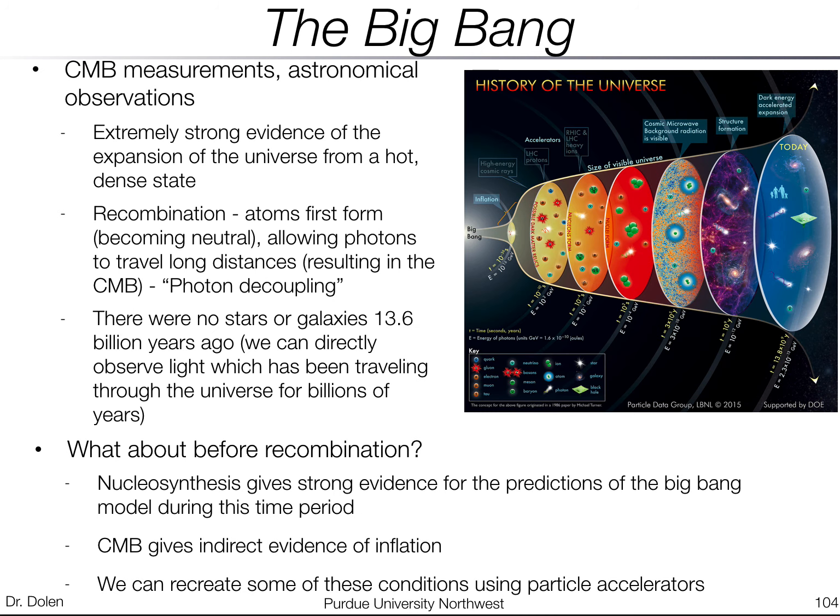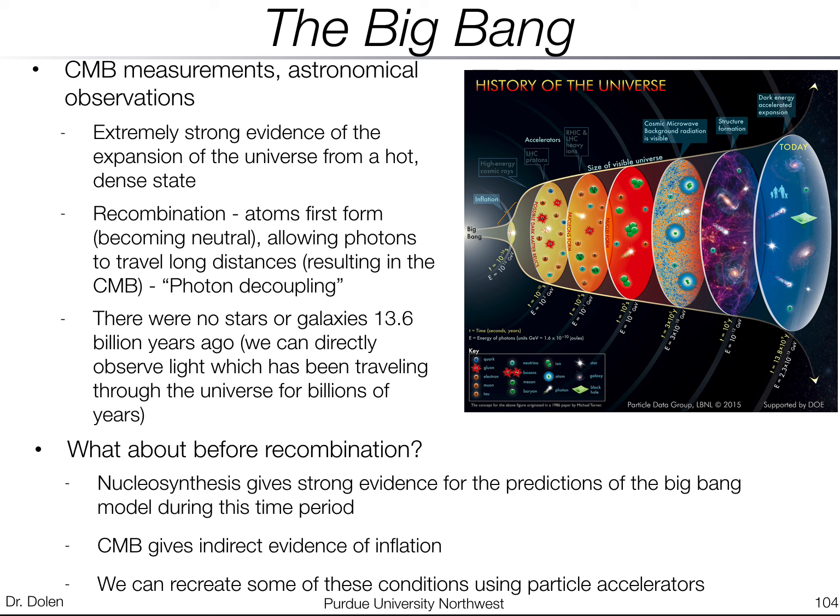I like to talk just about the evidence. The cosmic microwave background and other astronomical observations provide extremely strong evidence of the expansion of the universe from a hot, dense state. This concept of recombination, that atoms first form, when atoms become neutral. The protons and the neutrons combine with the electrons to make this neutral object. That allows photons to travel long distances.